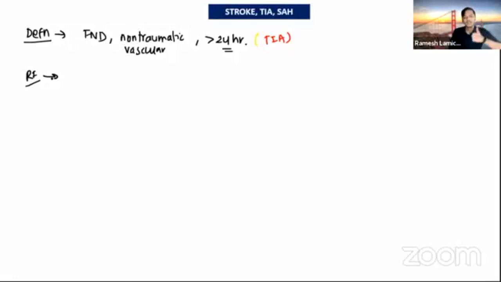In the non-modifiable risk factors, we have age, gender, commonly male, and any hereditary factors. And race: the Asian population has the highest incidence. These are the non-modifiable risk factors which we cannot influence. We have to focus on the modifiable risk factors. I have discussed the transient ischemic attack.